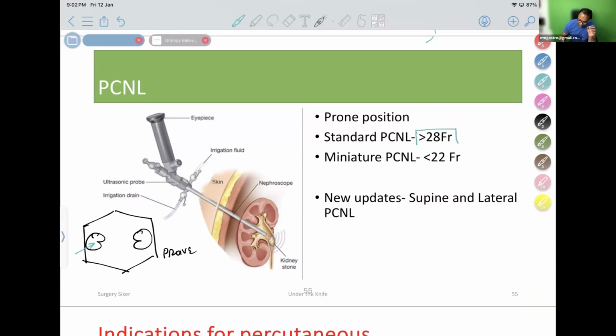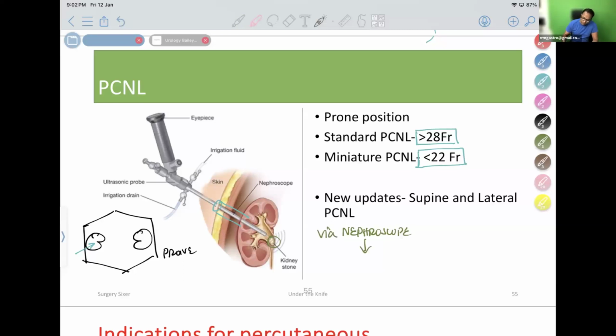In standard PCNL, I use a 28 French size hole. In miniature PCNL, I will use 22 French size. So I will pass a nephroscope. What you are seeing in this picture is the nephroscope passed inside, and I will reach the kidney, break the stone and take it out. Okay, via the nephroscope, the stone is taken out.